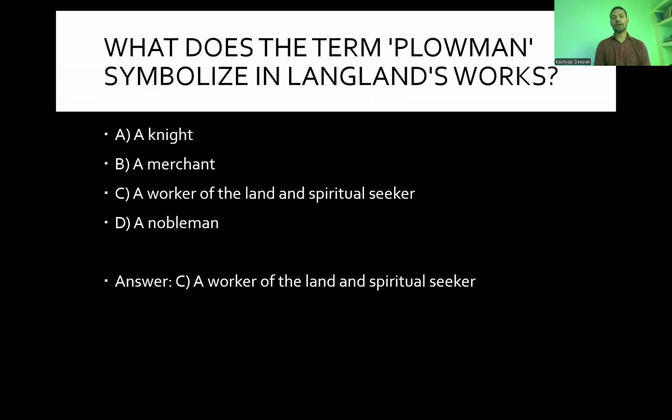What does the term plowman symbolize in Langland's works? A knight, a merchant, a worker in the land and spiritual seeker, a nobleman. So Piers Plowman is akin to a farmer in that land, a worker of the land, and a spiritual seeker.